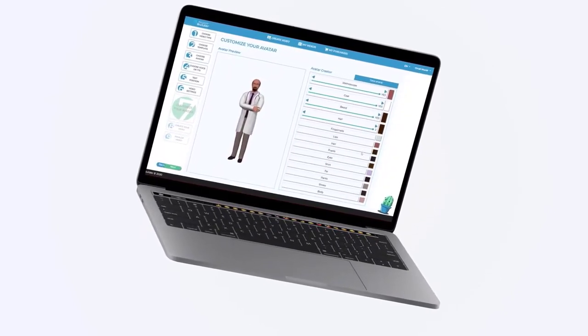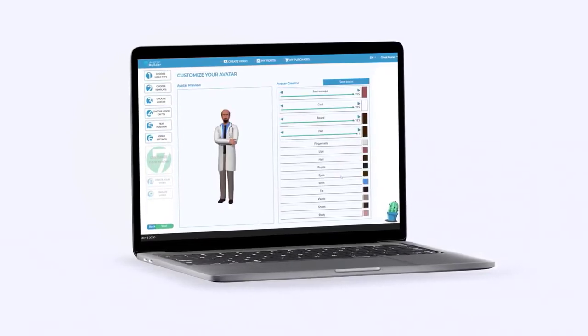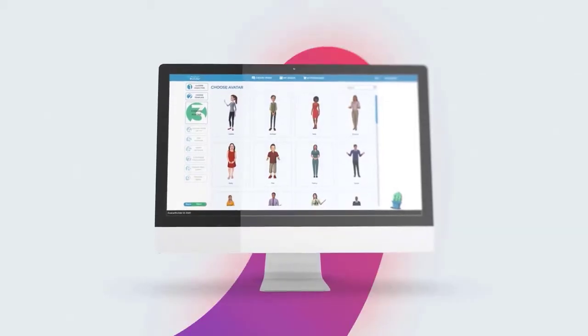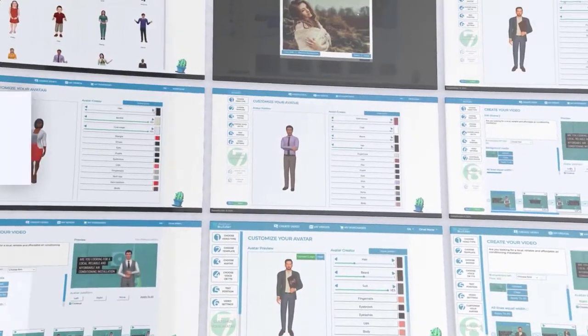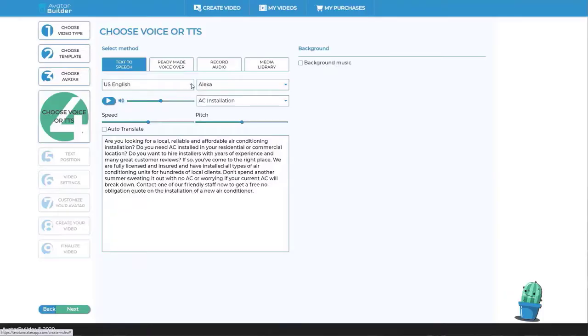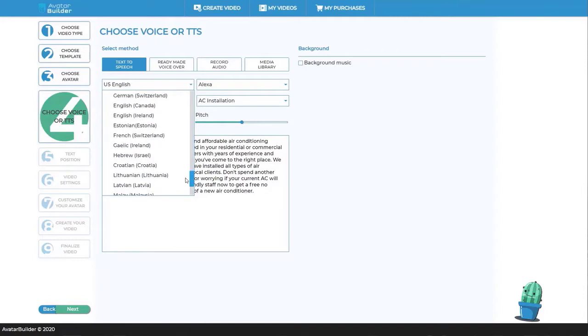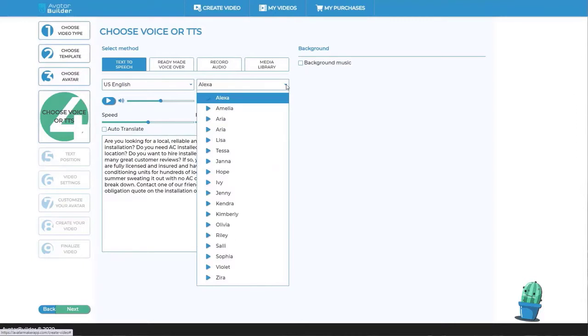Change the colors and look of the clothing, hair, skin, and accessories, and select from a wide variety of props like eyeglasses, shoes, watches, vests, and a lot more with unlimited design possibilities. Get the avatars to speak anything you want in any language you choose with award-winning text-to-speech in hundreds of natural-sounding male and female voices in all the popular languages and accents. This right here is the largest collection of text-to-speech voices available in any one app. You can also record your own voice into the app in any language and have the avatar speak it with perfect lip sync.